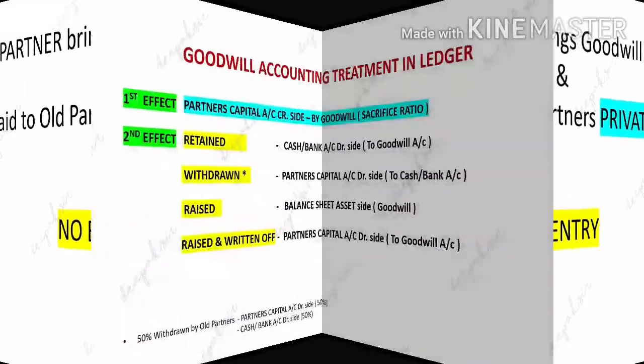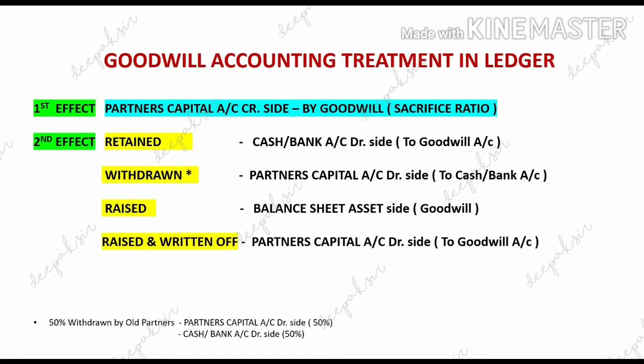Now we have to see the accounting treatment of goodwill in ledger. So if we directly want to record this goodwill in the ledger, then the first effect will always come in partners capital account on the credit side, and on the credit side we have to write down by goodwill account, and we have to distribute this goodwill to the old partners in sacrifice ratio. So the first effect will always remain in partners capital account on the credit side.